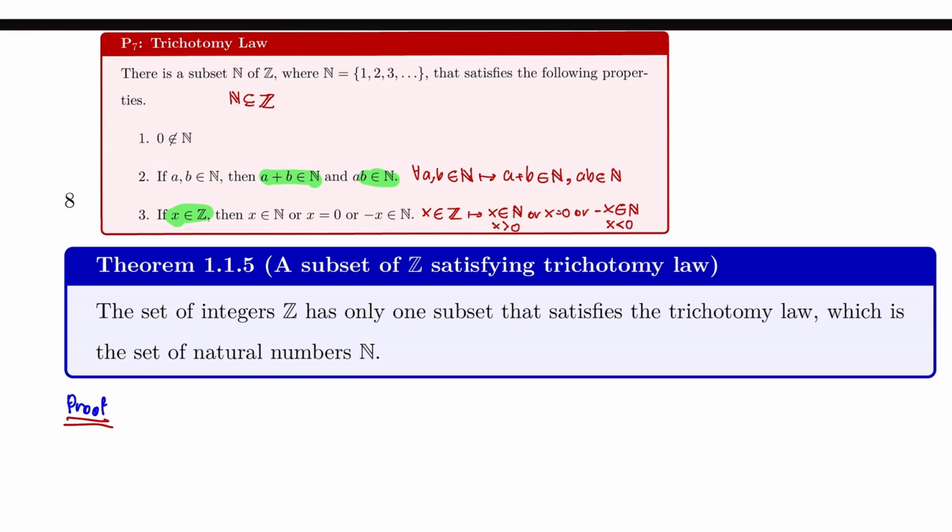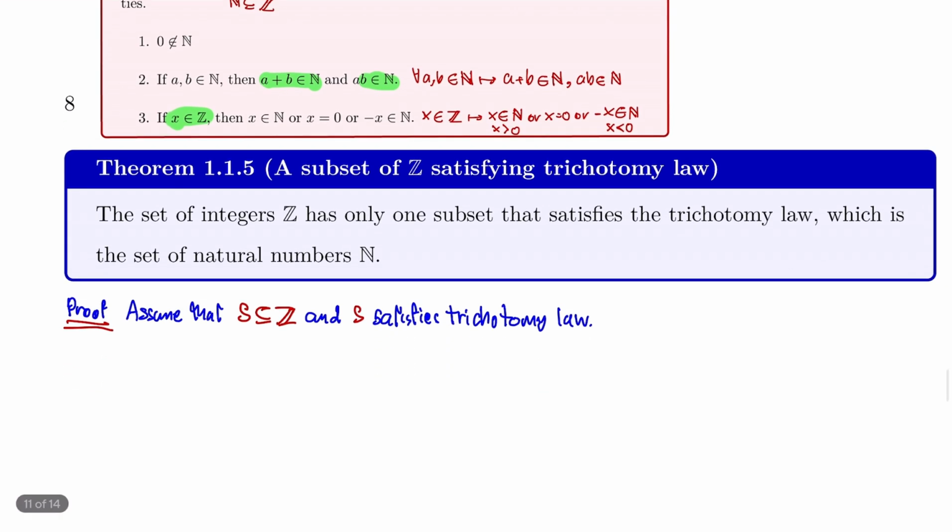I've got to pick a subset of the integers, so I'm going to assume that S is a subset of the set of integers, and S must satisfy the trichotomy law. Okay, S satisfies the trichotomy law.